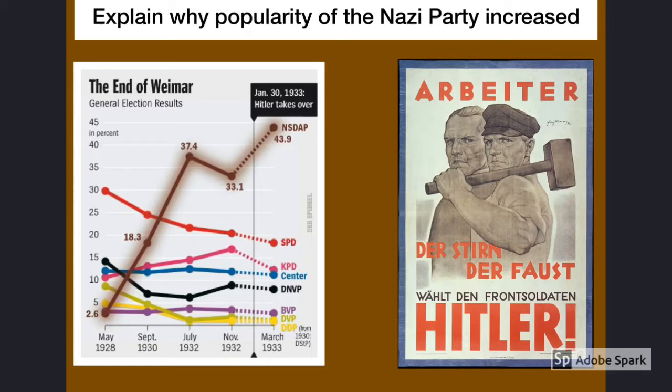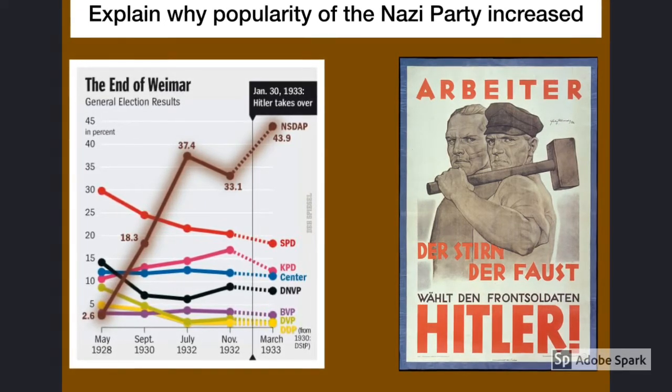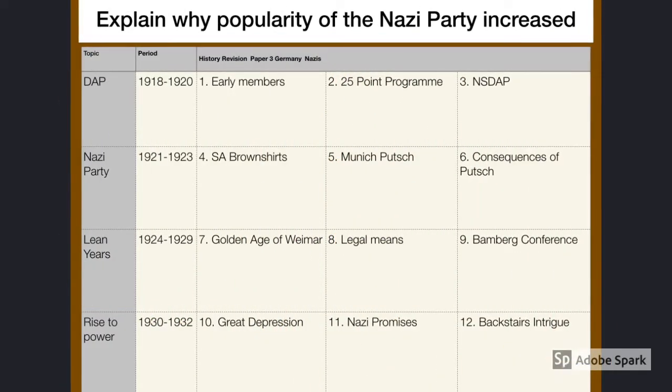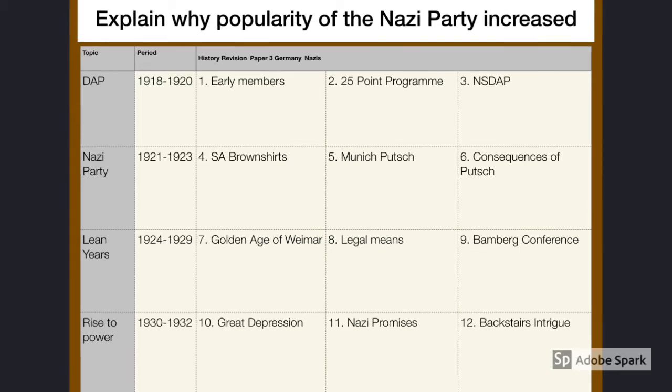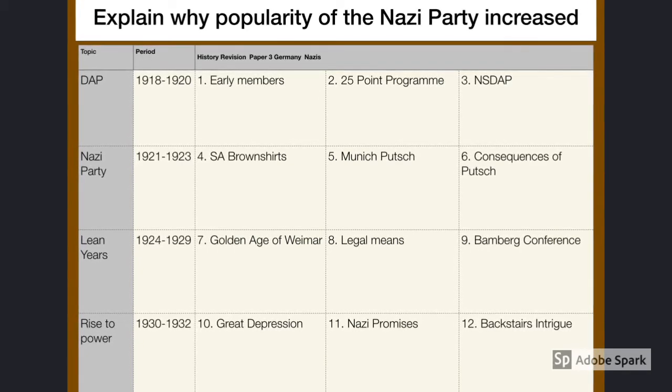Today we're going to be looking at Hitler's rise to power, specifically focusing on why the Nazi Party became more popular after 1929. There are quite a few events and individuals that helped the German Workers' Party grow from a handful of ex-soldiers to a national political powerhouse.